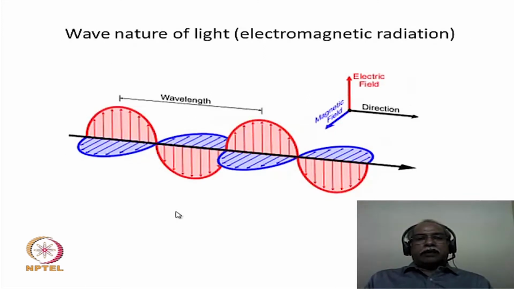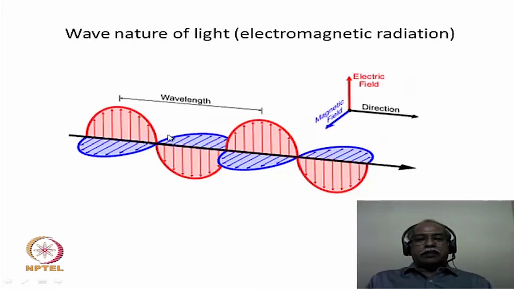Now, let us have a look at the nature of light. Light can be described to have dual nature, that is both the nature of a wave as well as a particle. The wave nature of light is explained in the form of this particular diagram that is shown here. If x is the direction of propagation of the light, then we can define two fields. One is an electric field, the other one is a magnetic field. The blue one is the magnetic field and the red one is the electric field. As you can see here, the two fields, namely the electric field and the magnetic field, lie orthogonal to each other. In other words, they are perpendicular to each other.